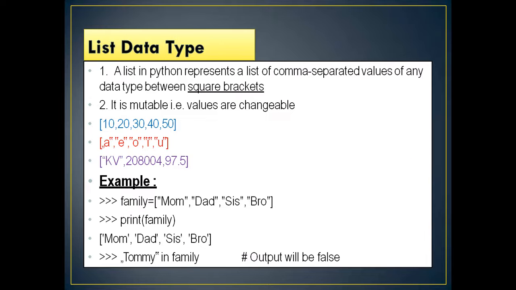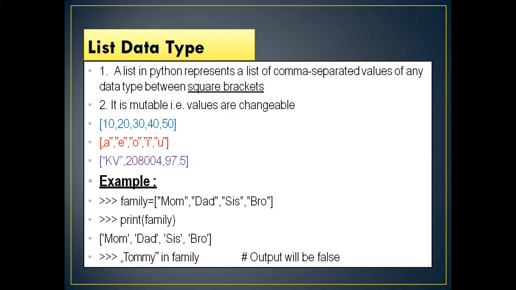Okay. Next data type is the list data type. A list in Python represents a list of comma separated values of any data type between square brackets. Remember, list is a mutable data type, meaning the values are changeable. Further we will discuss in detail what a mutable type and an immutable type are. See, 10, 20, 30, 40, 50 separated by commas under square brackets is an example of a list. Similarly, A, E, O in double quotes separated by commas in square brackets is also an example of a list.